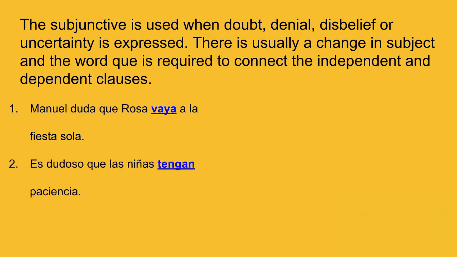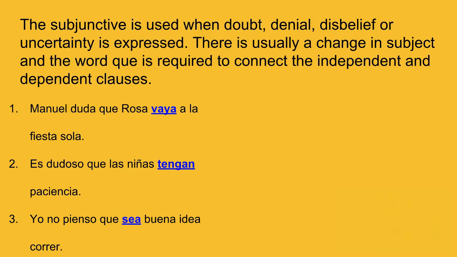It is doubtful that the girls have patience. Es dudoso que las niñas tengan paciencia. Since there is doubt again, we need the subjunctive of tener. And finally, yo no pienso que sea buena idea correr. I don't think it's a good idea. Since I don't think or I doubt that something is a good idea, we need the subjunctive of ser, sea.